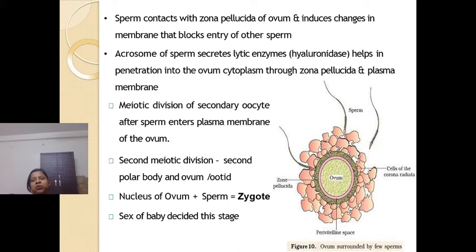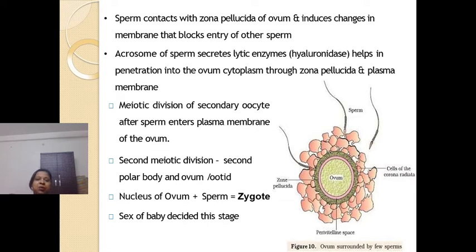When sperms come in contact with the outer wall of the ovum, that is the zona pellucida, as we know, after the ovum is released it is still covered by cells of the corona radiata as well as the zona pellucida.